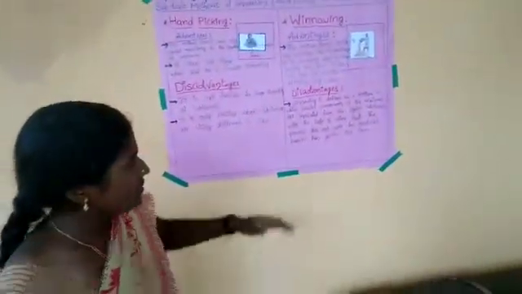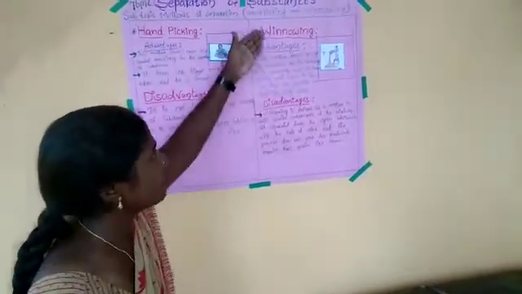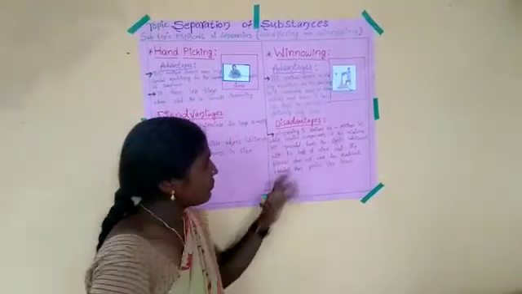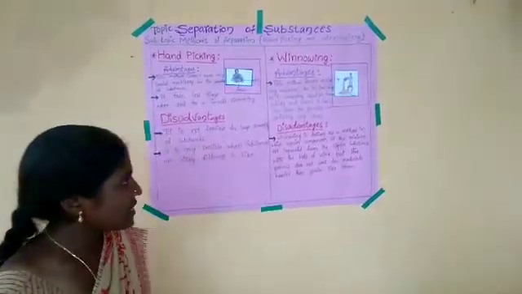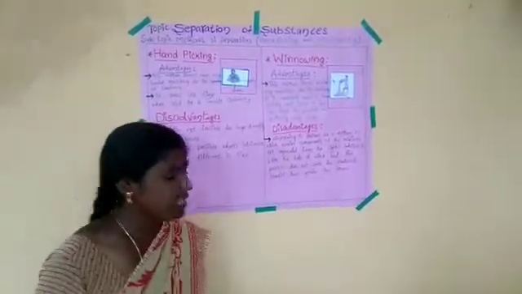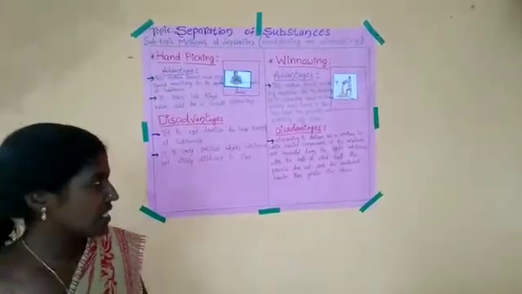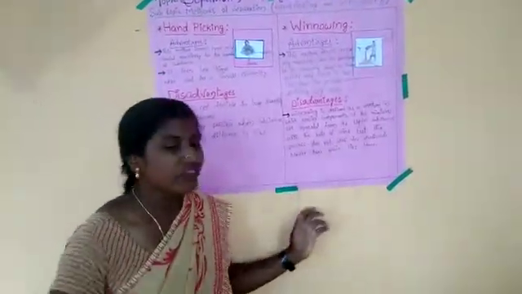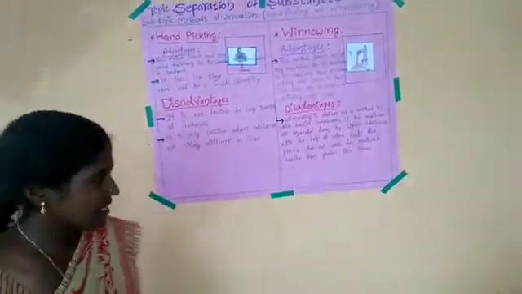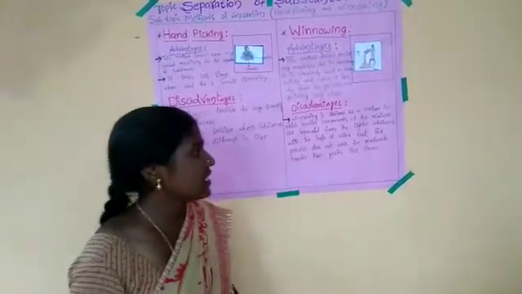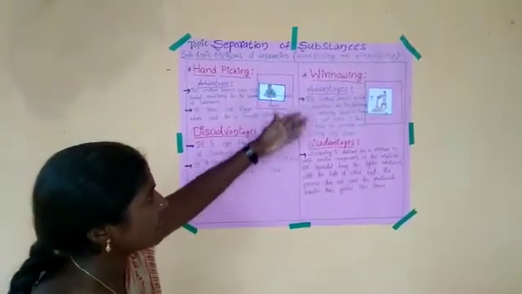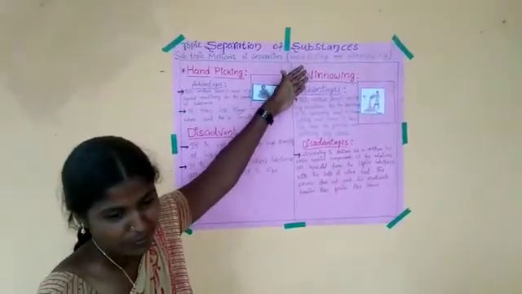Next children, we will see the disadvantages of winnowing. Winnowing is defined as a method in which heavier components of the mixtures are separated from the lighter substances with the help of wind. But the process does not work for materials heavier than grains like stones. These are the advantages and disadvantages of winnowing method.